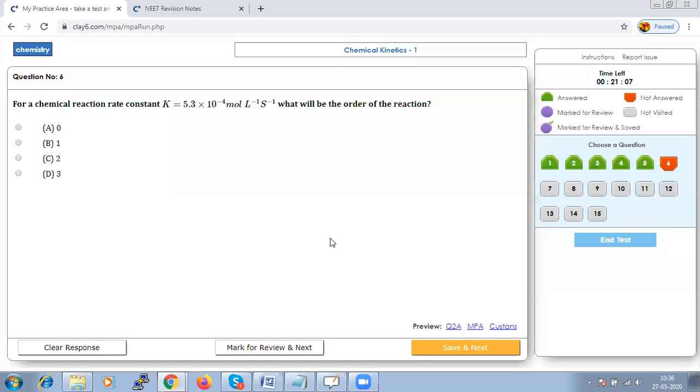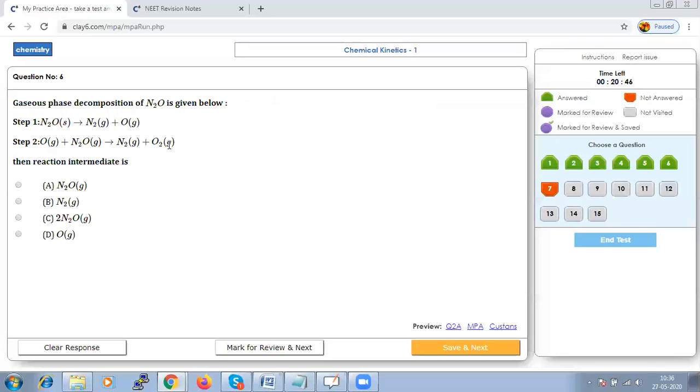So if the concentration is being measured in units of moles per liter, then for a zero order reaction, the rate coefficient unit. So based on the value of your unit, you can decide the order of the reaction. So which are the same units, that is actually the rate coefficient. Hence you can say that it should be a zero order reaction. Let us save that and go to next.